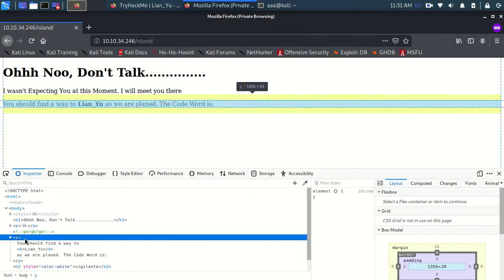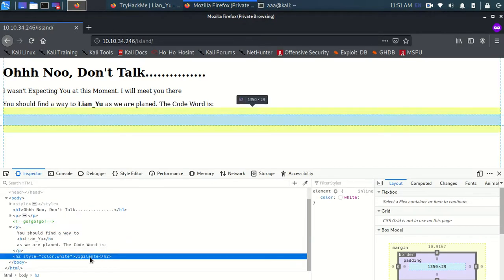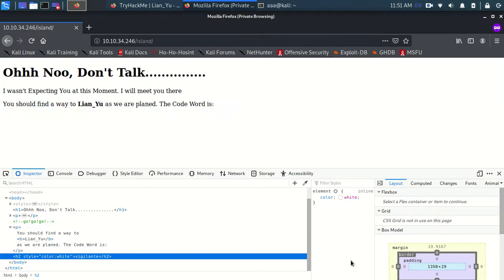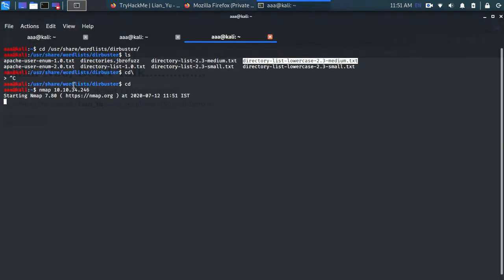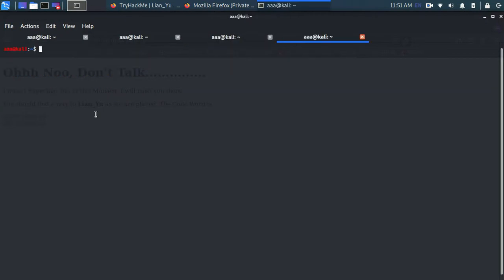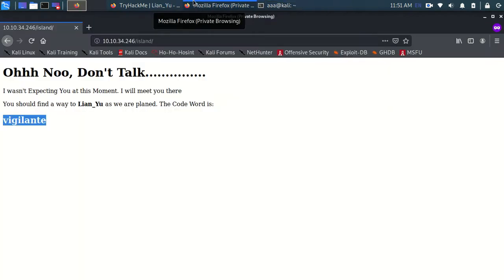Okay, there is a word known as vigilante which is colored white. If I select it, I'll get it. So there is this vigilante. Let's keep this word over here, vigilante.